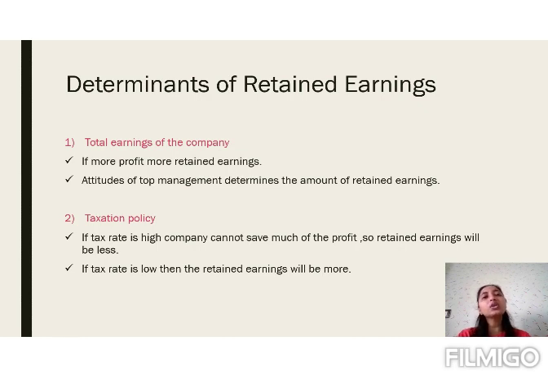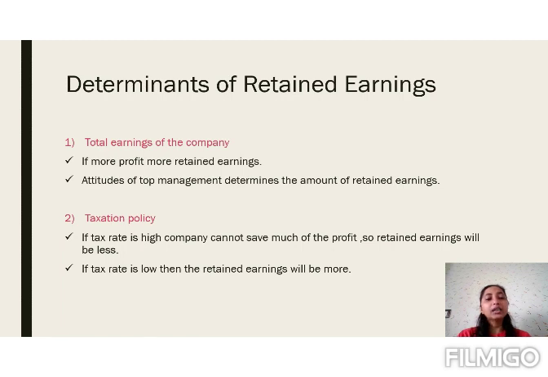First is the total earning of the company. Now, as we have discussed, retained earning is a part of the profit, or we can say retained earning is an undistributed profit. When we have to create the retained earning, we have to depend upon the profit of the company. More the profit, more will be the retained earning. Less the profit, less will be the retained earning.